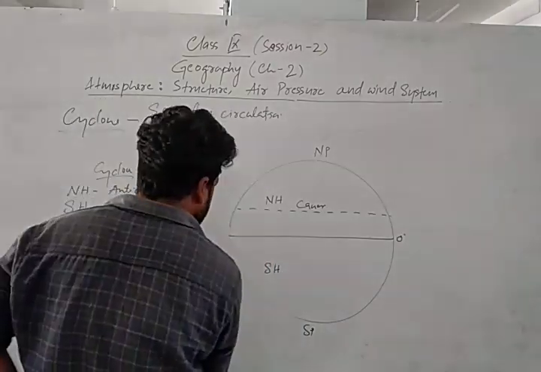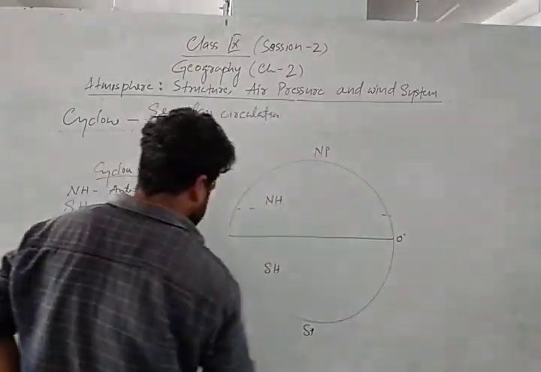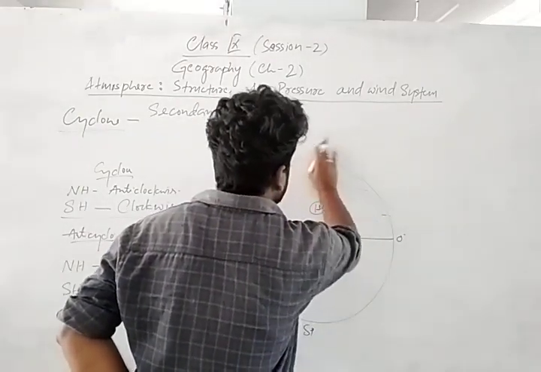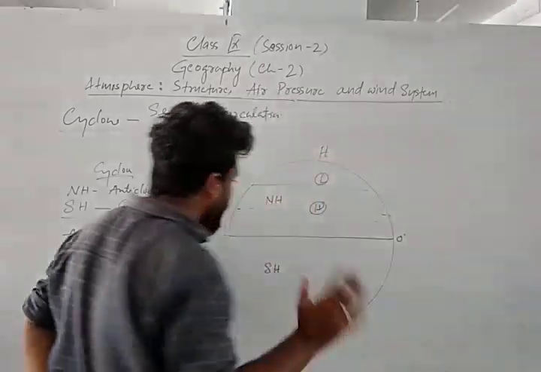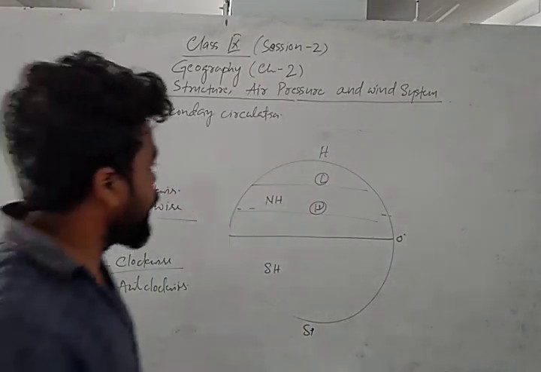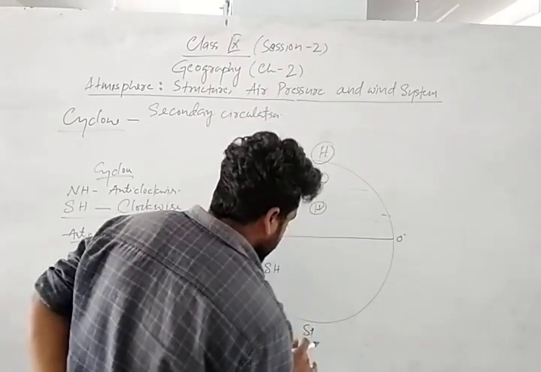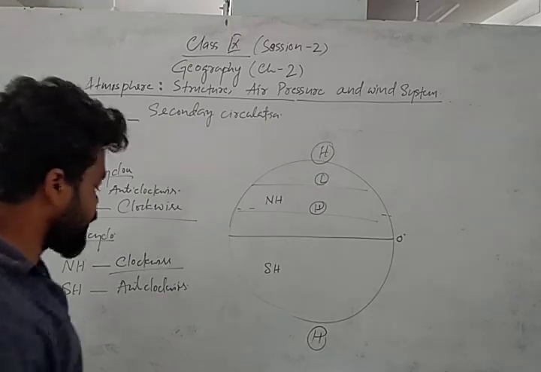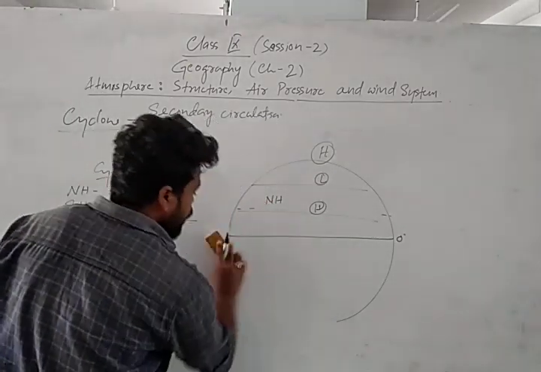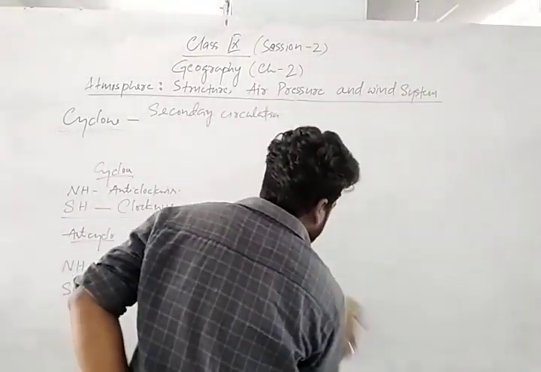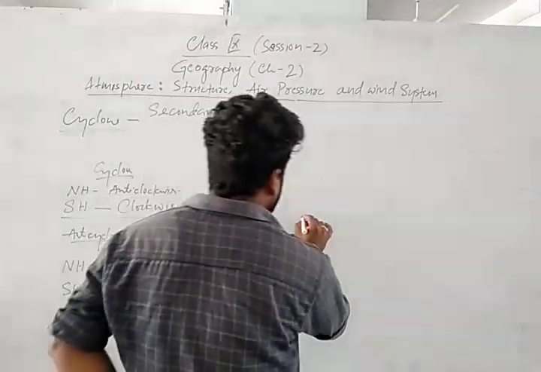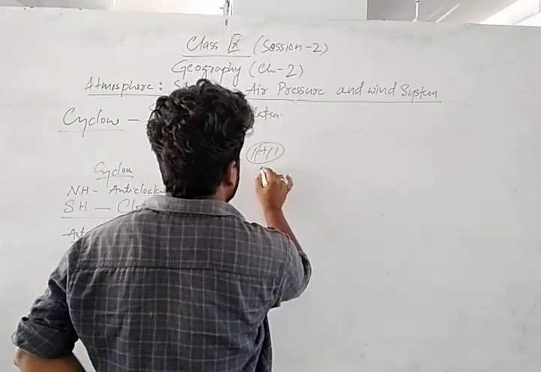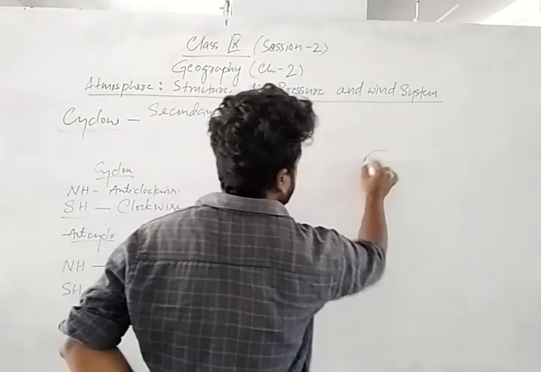But first thing is, how does a cyclone form? Okay. So this is the northern hemisphere, this is the southern hemisphere. This is the high pressure zone. This is the subpolar low pressure zone. Again, this in the polar zone is high pressure, because we know that there is high depression of the air in the polar area. That's why there is high pressure, right? The condition is the same in the northern and the southern hemisphere. Okay, we will see now how a cyclone forms. So we know that wind always blows from high pressure to low pressure, right?